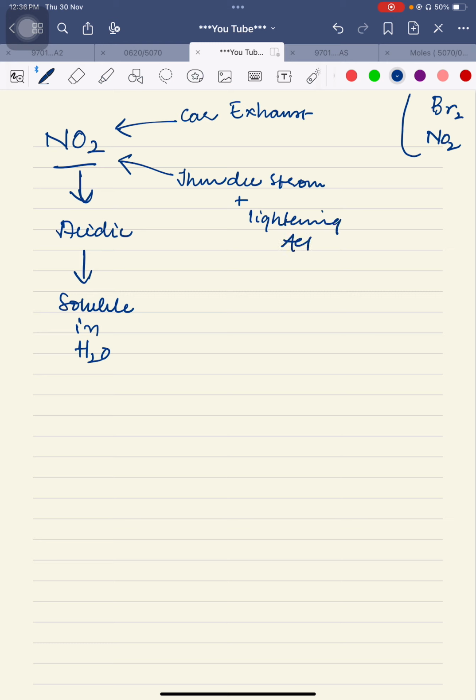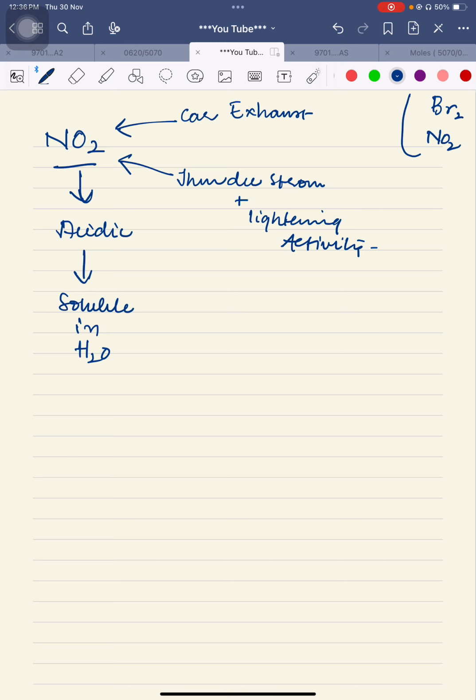Now what is happening actually? The point number one is this, that in car exhaust, basically the temperature of the silencer, many of you have already experienced this. May Allah save all of us, you have experienced this high temperature of a car exhaust or the silencer of a bike. It's up to a level that it can burn the skin immediately. It's a very high temperature, even when the car is parked after driving.